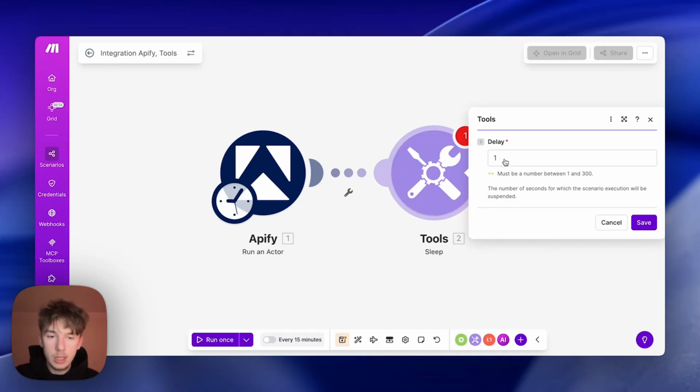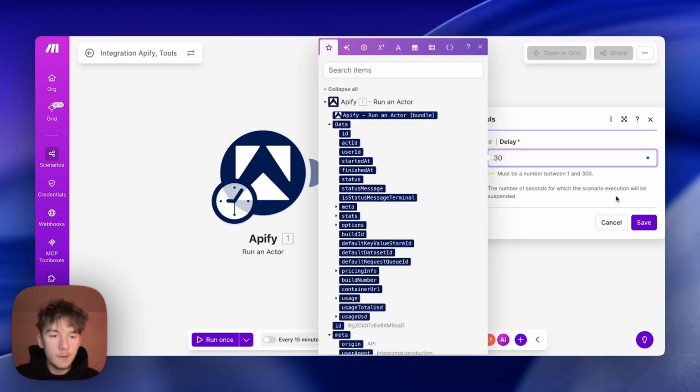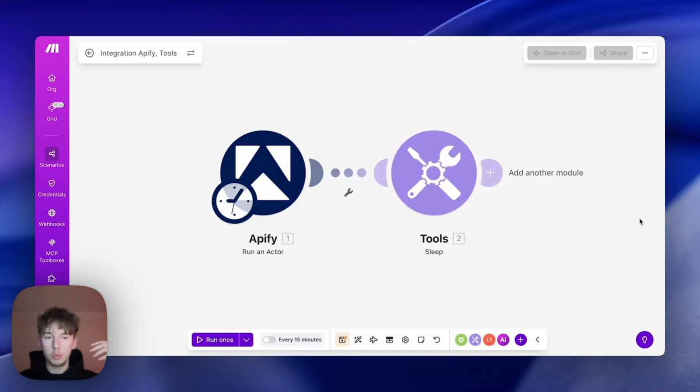But what we're going to do now is just add a delay. We're going to add a 30-second delay. Obviously, if you're searching for more comments, then it will be a higher sleep module time. If it's fewer comments, then it will be lower. It just works in correspondence. But obviously, do your due diligence and test it out for yourself.